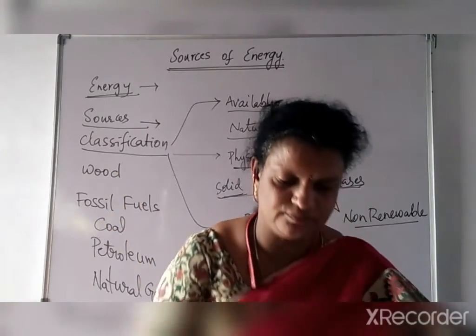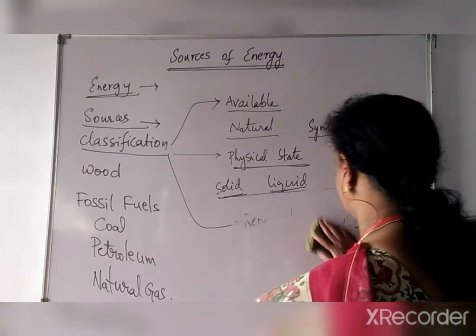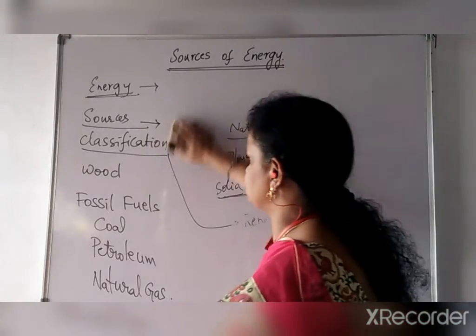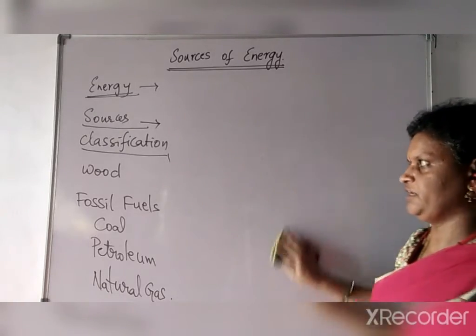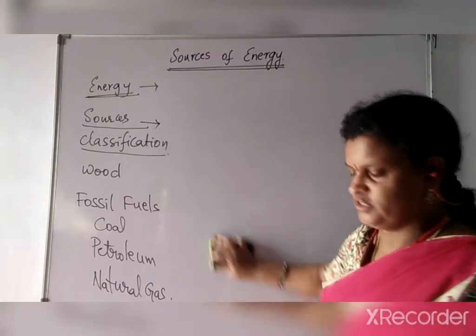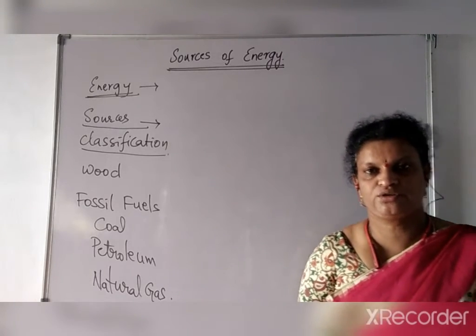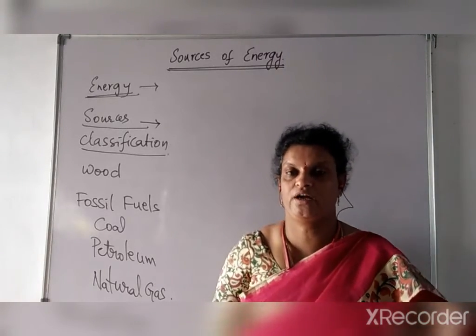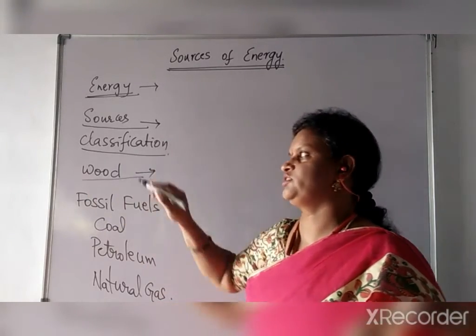You already know that wood is used as a fuel. Why is it used as fuel? Because it is cheaply available for us, and by burning it we get energy. This is a solid substance. As we have seen in the classification of resources based on physical state, we have solid, liquid and gas, so we can write wood as a solid resource.